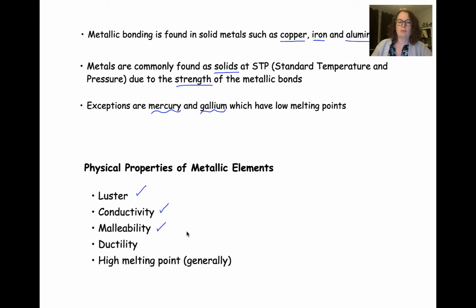Because they don't have well-defined bonds and just that sea of electrons, we can really change the shape quite easily. Ductility just means that we can stretch them into wires, and they tend to have generally pretty high melting points, so we have to really heat these guys up to get that sea of electrons to disperse.